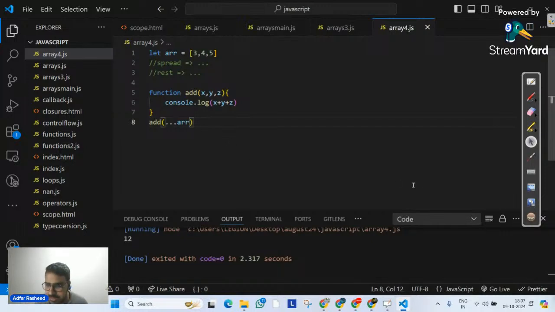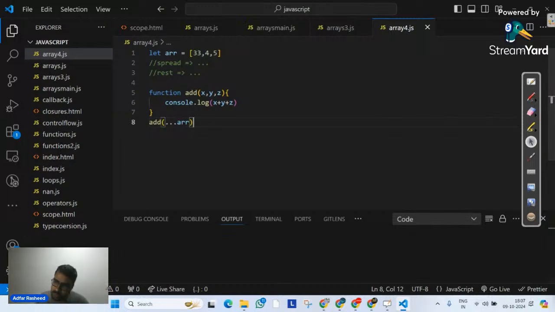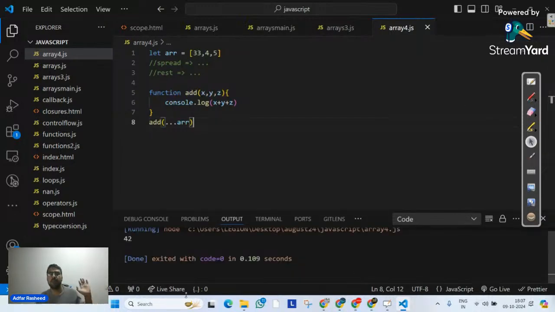In this case, if I try to execute, let's see what the output will be. And you can clearly see it's 12 again. If I change this value to 33, 4, 5 and execute it, the output will be 42, because that's what the values are. So this is what we mean by the separate operator.